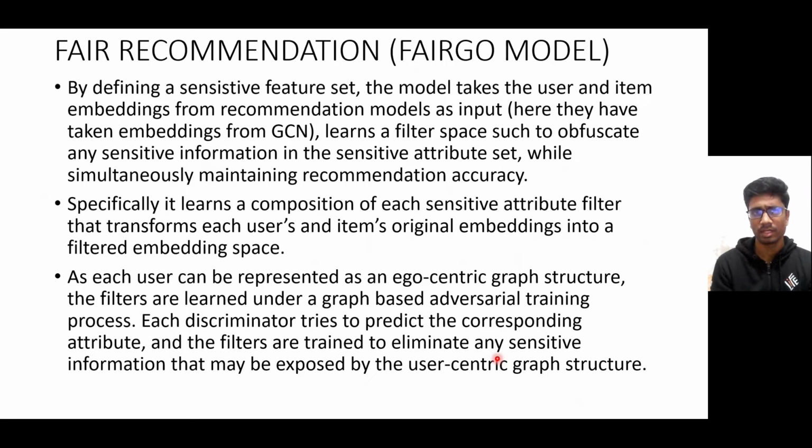Here they have taken embeddings from the GCN, where it learns a filter space such as to obfuscate any sensitive information in the sensitive attribute set while simultaneously maintaining the recommendation accuracy. Specifically, it learns a composition of each sensitive attribute filter that transforms each user's and item's original embeddings into a filtered embedding space. As each user can be represented as an egocentric graph structure, the filters are learned under a graph-based adversarial training process. Here, each discriminator tries to predict the corresponding attribute, and the filters are trained to eliminate any sensitive information that may be exposed by the user-centric graph.